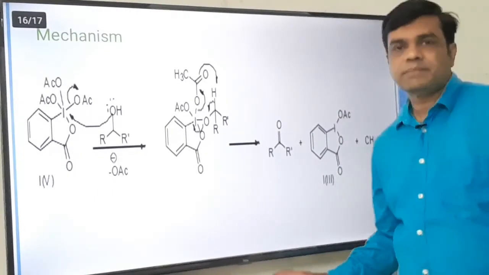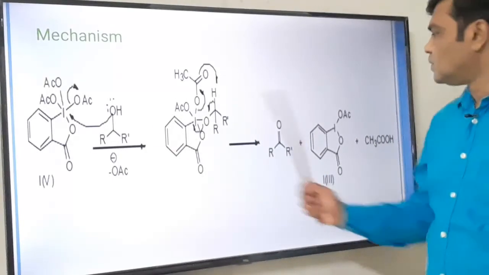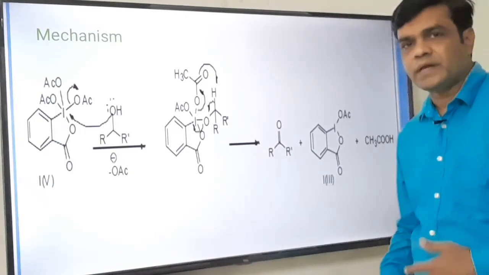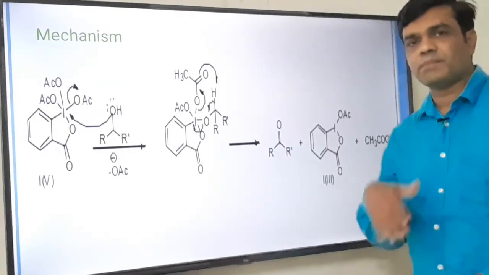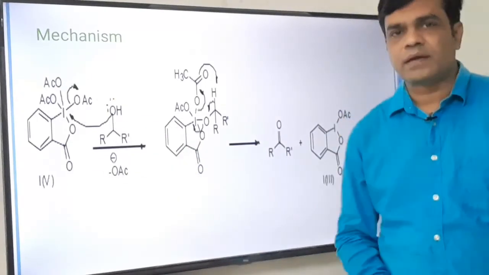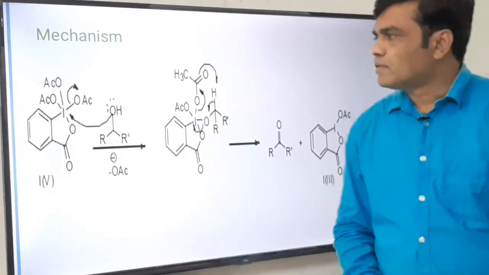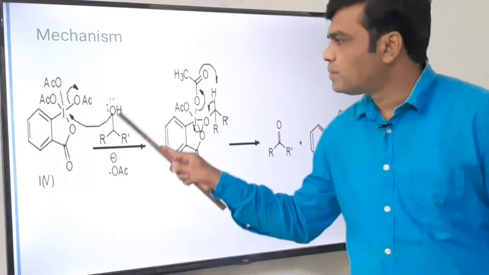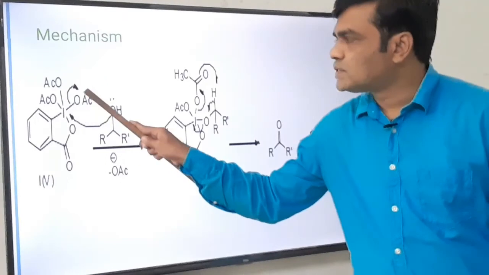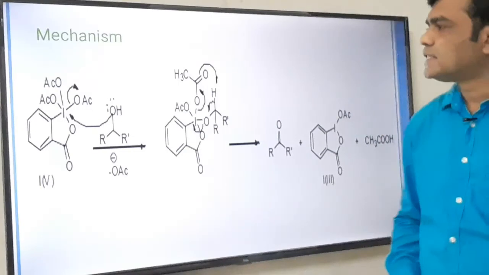Okay. The mechanism is again similar to that of IBX, how the secondary alcohol is converted to ketone, and similarly on the same background you can write the mechanism of conversion of primary alcohol to aldehyde. Let us see the mechanism. This is our hypervalent iodine, that is the DMP. In the first step, this oxygen donates its lone pair to this iodine. When this new bond is formed between iodine and oxygen, this acetoxyl group leaves the moiety. So this bond formation and bond cleavage take place simultaneously.